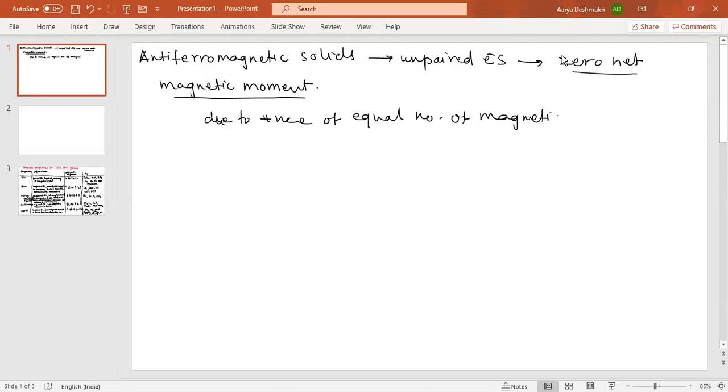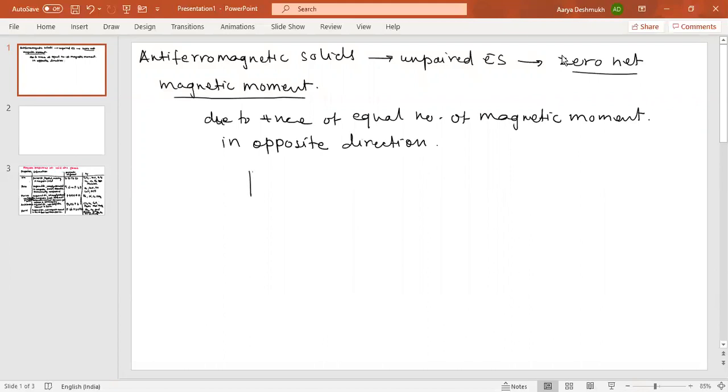Magnetic moment is there, but it is an equal number of magnetic moments in opposite direction, so that they cancel out each other and the net magnetic moment is zero here.